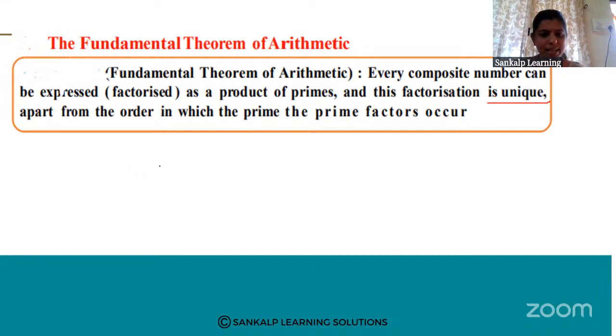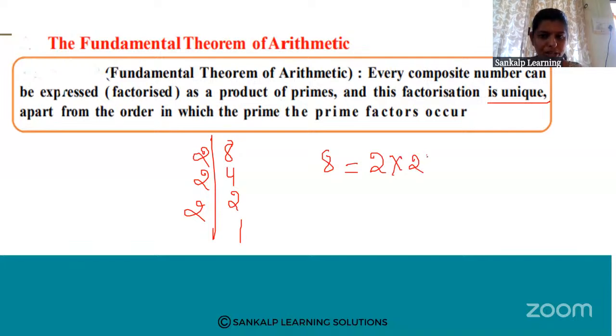What does it mean? Every composite number can be expressed as a product of its primes. See, if you consider 8, 8 is a composite number. If I do prime factorization, 2 fours are 8, 2 twos are 4, 2 ones are 2. That means 8 can be expressed as 2 into 2 into 2.